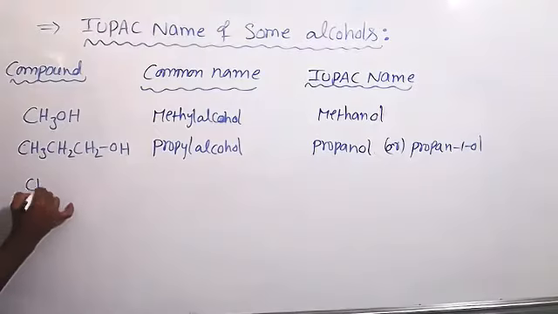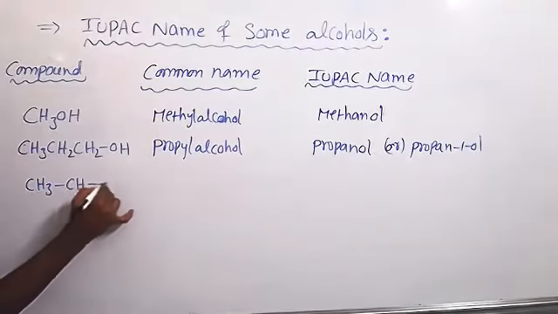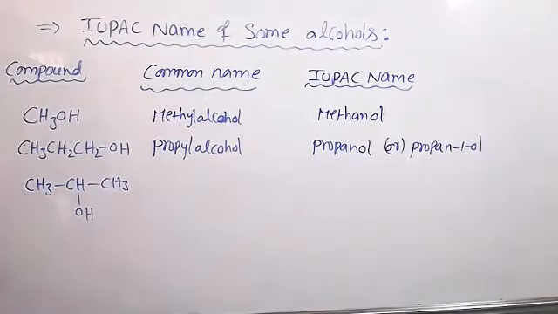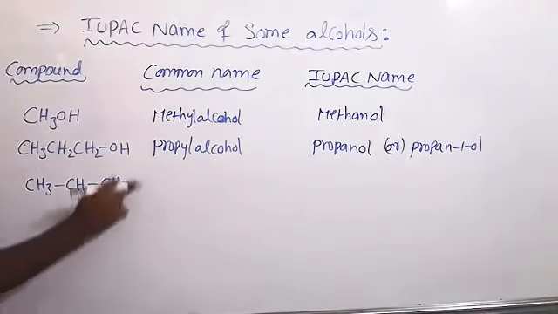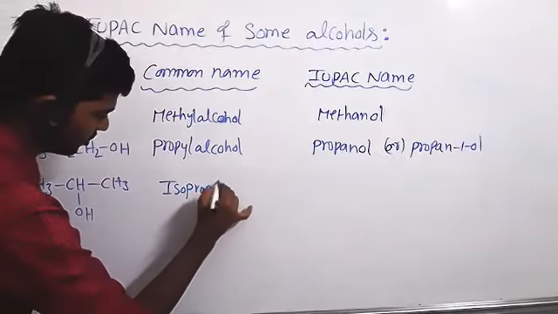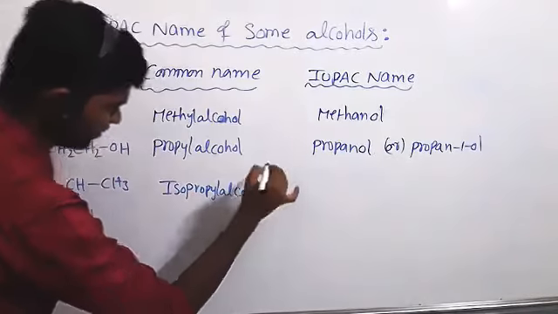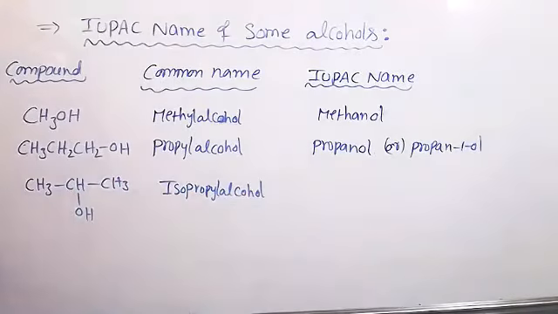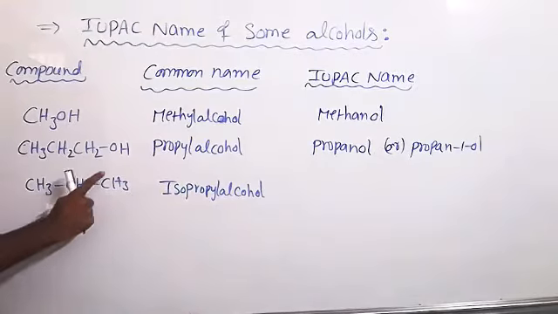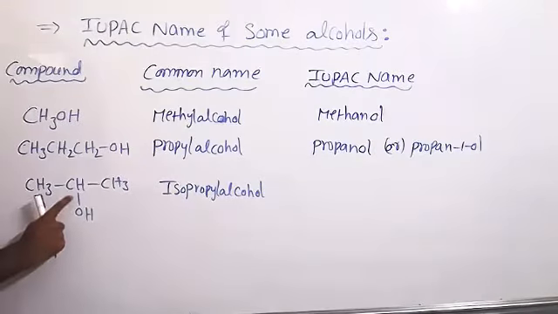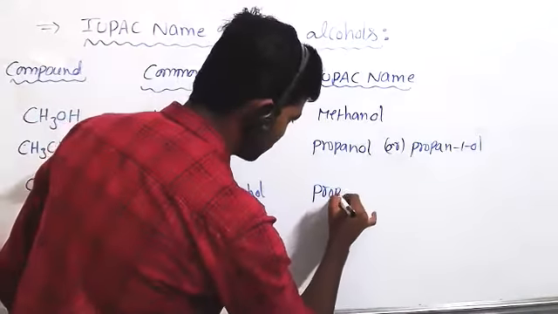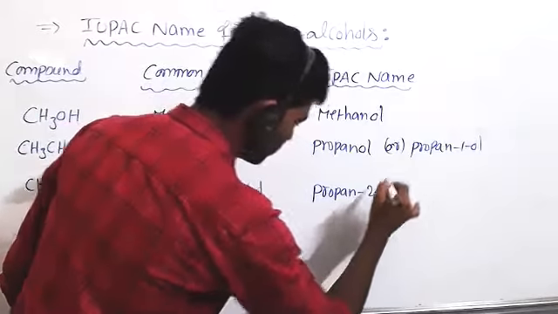Next one. CH3, CH, CH3, here OH. The second carbon is attached to the OH group. So the common name is isopropyl alcohol. IUPAC name? Propan-1-ol? No. Second position OH. 1, 2, 3. Propan-2-ol. At the second position OH is there. So propan-2-ol.